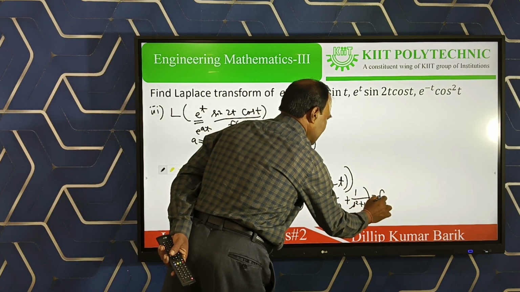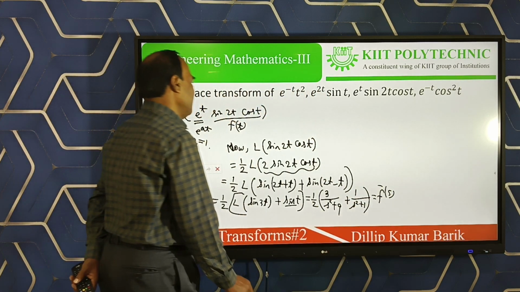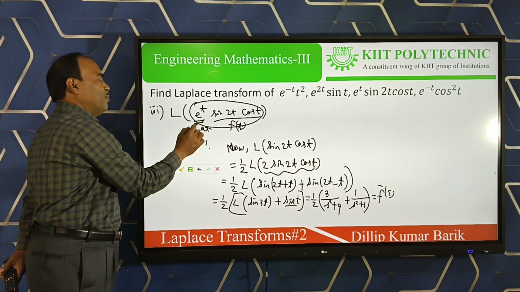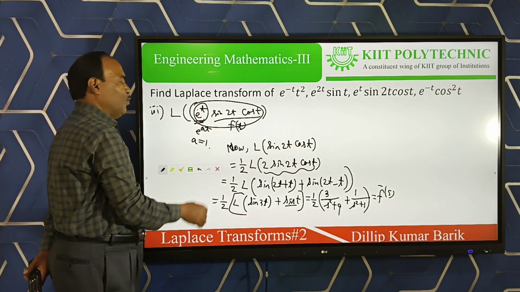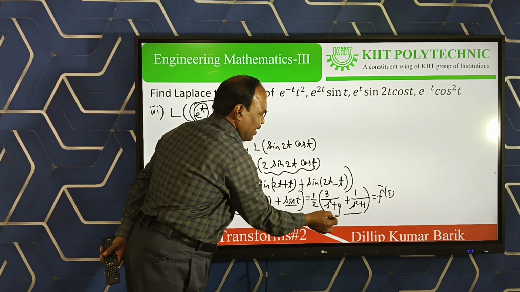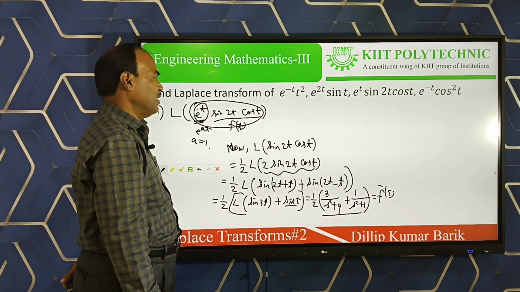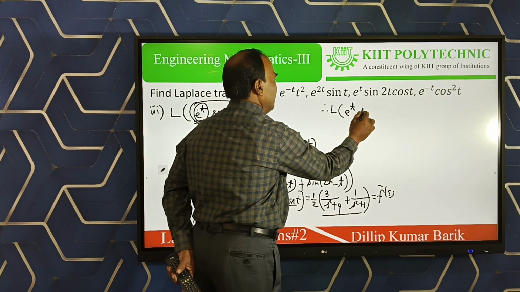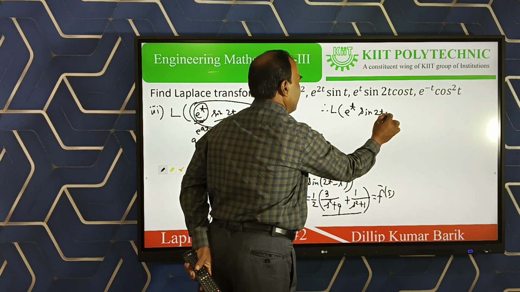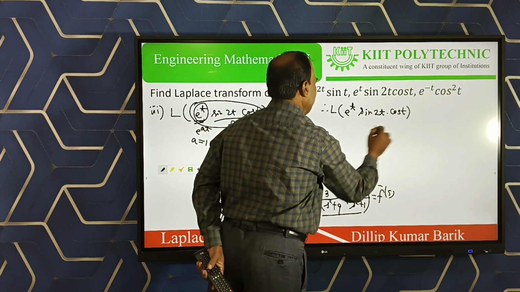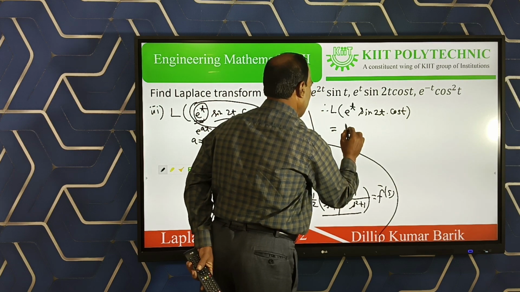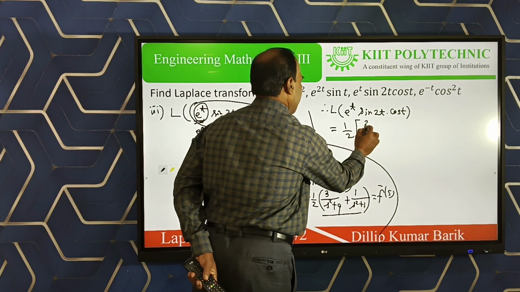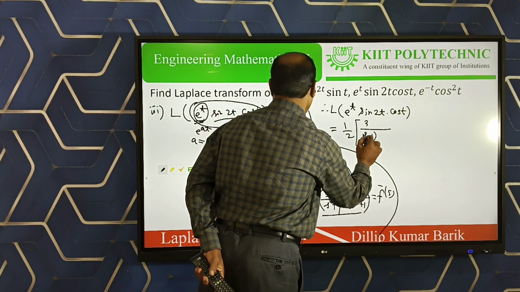This one is our f bar s, a function of s. So what was the original question? E multiplied, what is e multiplied with? The power t, meaning t coefficient 1. So in place of s, everywhere where there is s, put s minus 1. Therefore the final answer is: Laplace of e to the power t sin 2t into cos t is equal to half of, within bracket, 3 remains as 3, replace s by s minus 1.